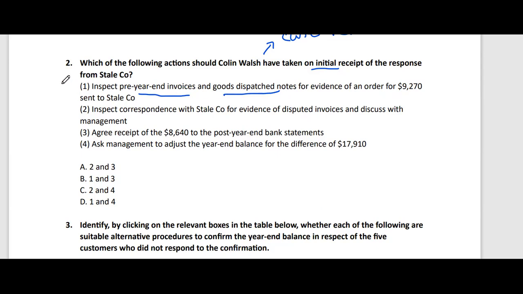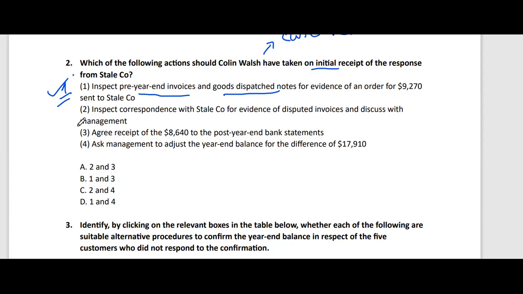So yes, this is the relevant step that the audit assistant should take. Then inspect correspondence with Stale Company for evidence of disputed invoices and discuss with management. This could be a step that the audit assistant should take, but it is not a step he should take initially.